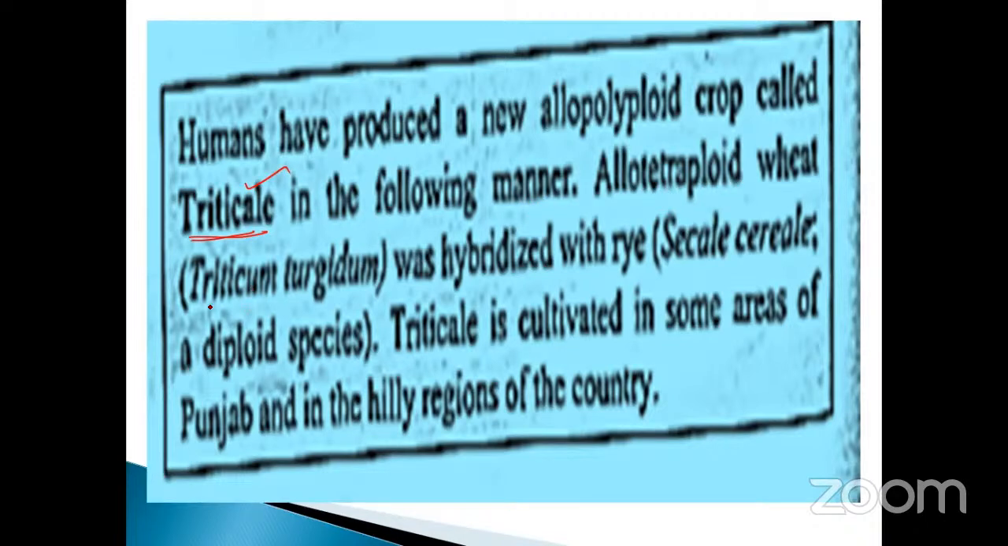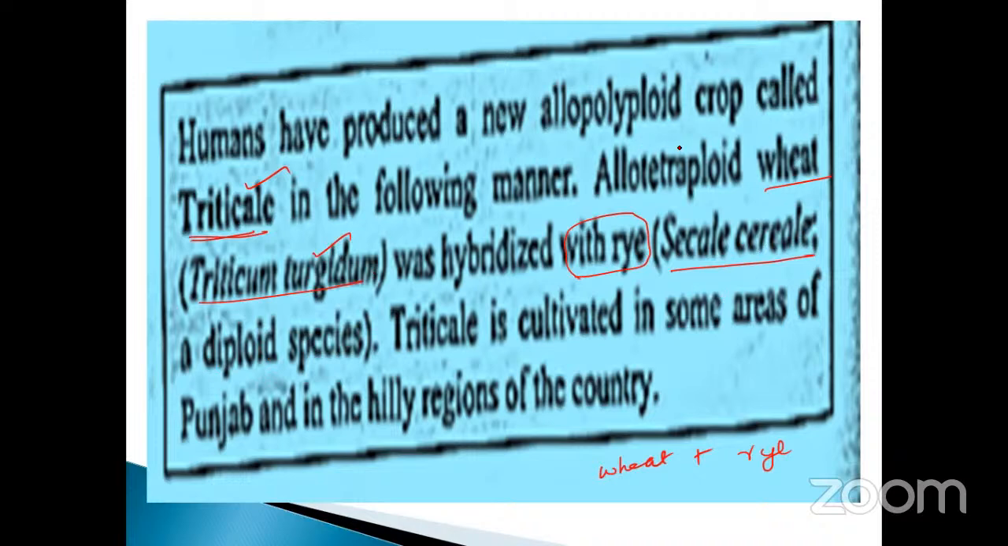Allotetraploidy, wheat, Triticum. What is that? Triticum durum was hybridized with the Secale cereale rye plant. See here, these are the two combinations. The wheat is combined with the rye plant, wheat with rye, called Secale cereale.